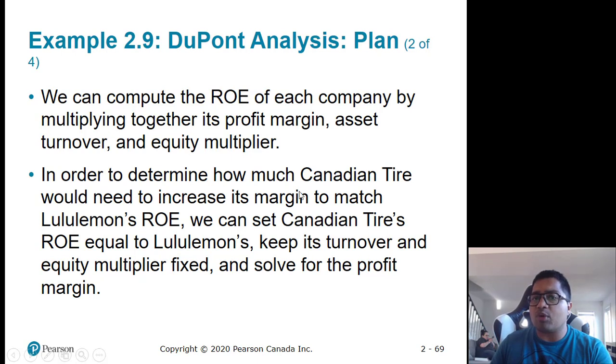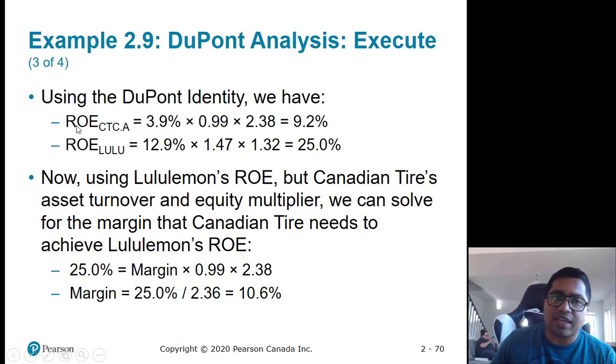In order to determine how much Canadian Tire would need to increase its margin, we need to set Canadian Tire's ROE equal to Lululemon's, keep its turnover and equity multiplier fixed, and solve for profit margin. So first of all, calculate ROE for Lululemon and for Canadian Tire. Canadian Tire's ROE is 3.9, profit margin, asset turnover and leverage, so 9.2%. Profit margin, asset turnover and equity multiplier or leverage, 25%. So Lululemon's return on equity is very good, very high.